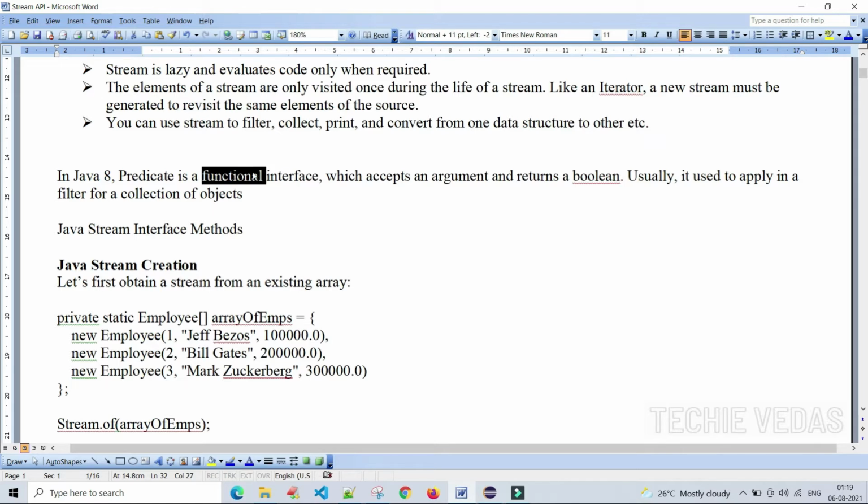We are aware of this functional interface, right? A functional interface in Java is nothing but an interface that contains only one abstract method, then only we will call it a functional interface. To define that interface as a functional interface, we have to use the annotation called @FunctionalInterface.